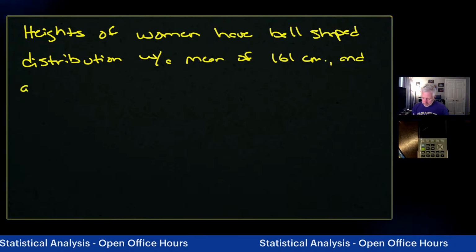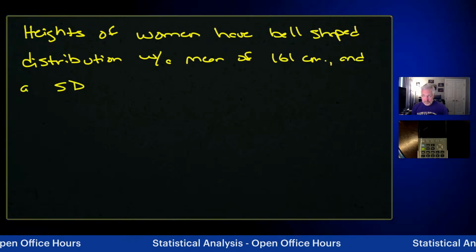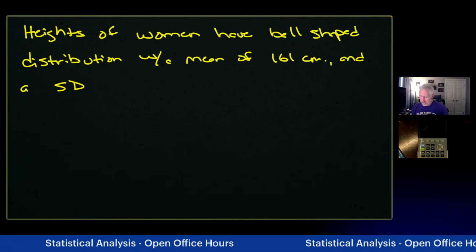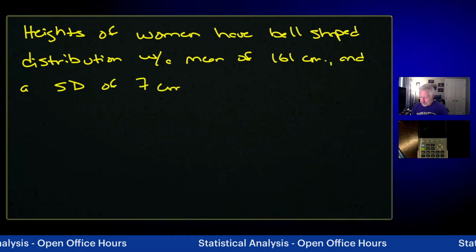And I'm going to put SD for standard deviation, just so I don't have to write it all out. Standard deviation of 7 centimeters.